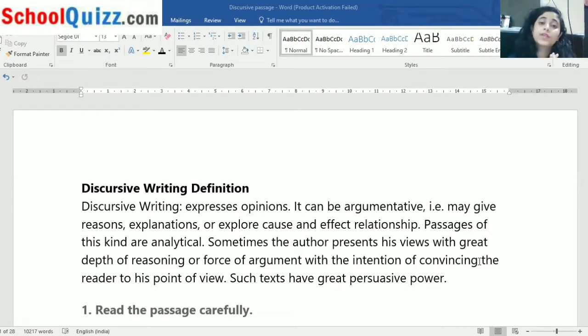Then explanations, that is why we are choosing the team, or explore cause and effect relationship. Suppose I want to buy a phone and I'm confused which phone to buy. Let's see the cause and effect relationship. If I buy this at this much cost, what will it give me? It will give me more space in my phone.